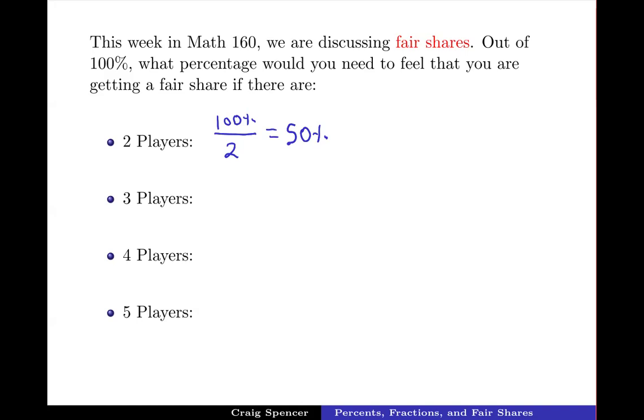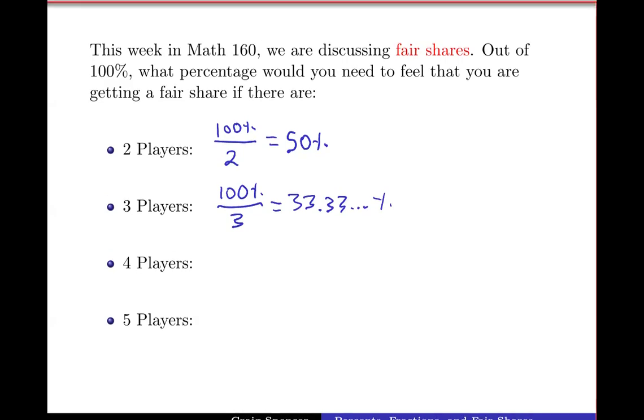If you happen to have three players, you do the same thing. There's 100% that we're dividing up amongst three people. So every person would feel that they're entitled to get 33.33333 percent, right? So entitled to a third. And again, 100% is the same thing as one, so this is the same thing as one third.